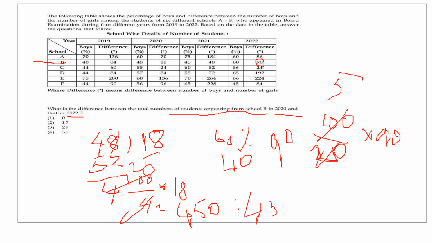The ratio between these is 1:1. That is, no difference. Now what is the question? What is the difference between the total number of students appearing in the years 2020 and 2022? Here also 450, here also 450. The difference is 0. So option 1 is correct. Select option 1. Alright.